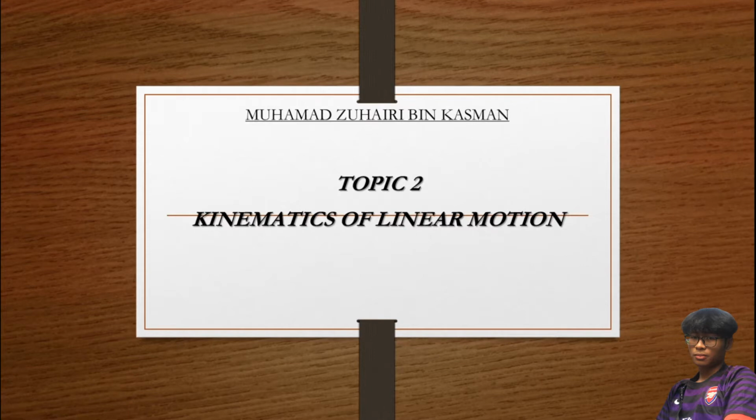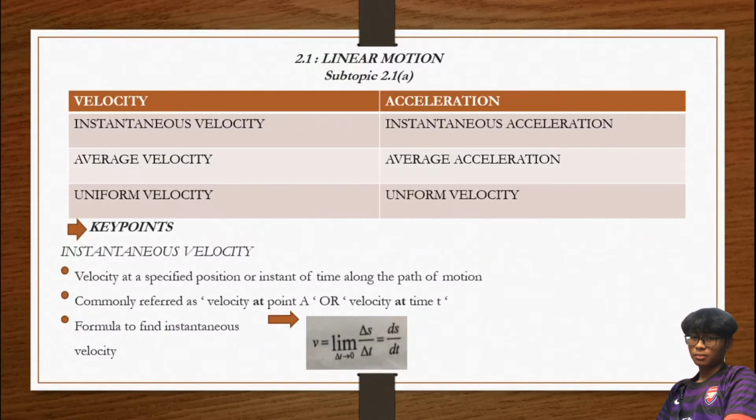Okay, my name is Muhammad Zuhairi bin Kasman. Today we will learn about topic 2, Kinematics of Linear Motion. Before we start, kita mesti tahu beberapa key points that we must know in this chapter. First, velocity. Velocity dia ada tiga, iaitu Instantaneous Velocity, Average Velocity dan Uniform Velocity.